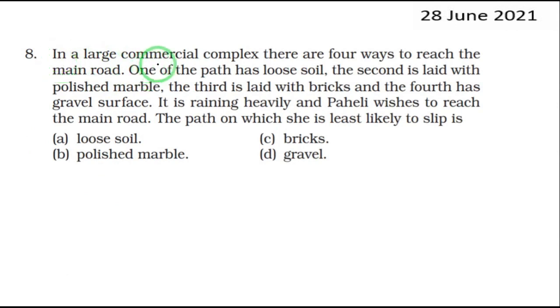In a large commercial complex, there are 4 ways to reach the main road. One of the paths has loose soil. The second is laid down with polished marble. The third is laid down with bricks. And the fourth has a gravel surface.